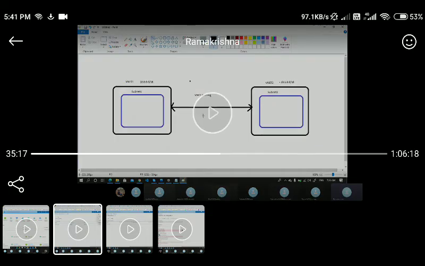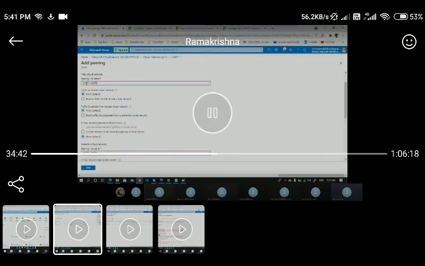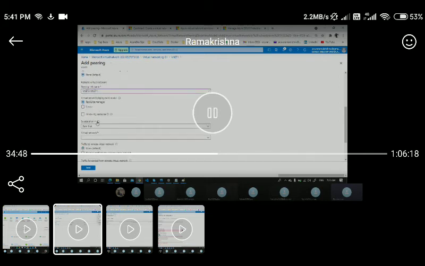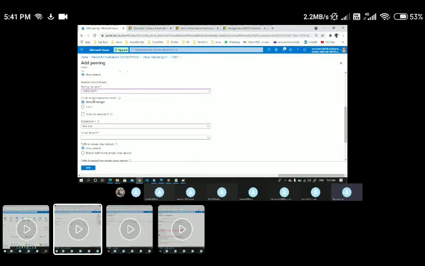Okay, they might ask you, I have two virtual networks. I did the peering for VNet 1 to VNet 2, and here I'm doing it for VNet 2 to VNet 1. While configuring this VNet 2 to VNet 1 peering, I need to choose VNet 2 here, and I'm choosing the virtual network deployment model.